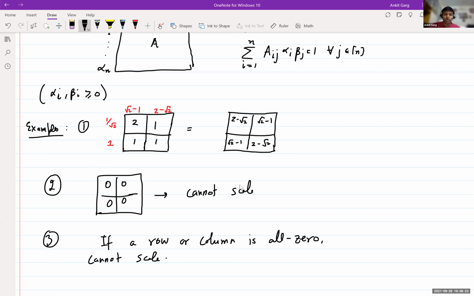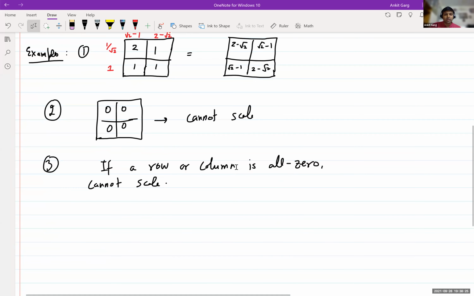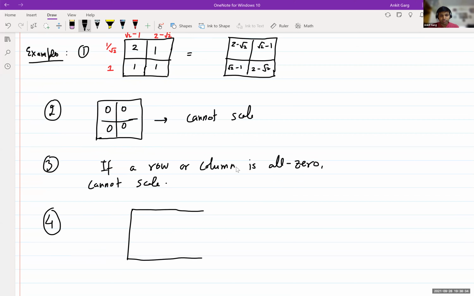Because that particular row or column will remain all zero only. Okay, so a more interesting example of a matrix that cannot be scaled is the following: 0, 1, 1, 1.